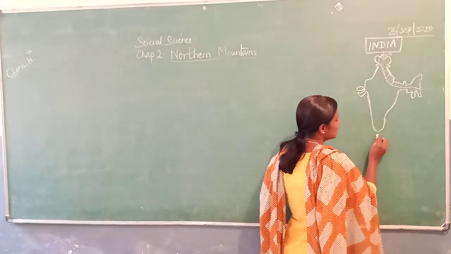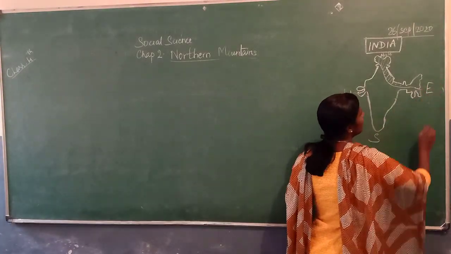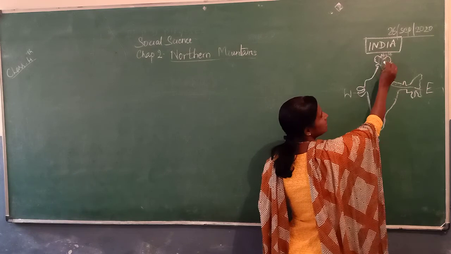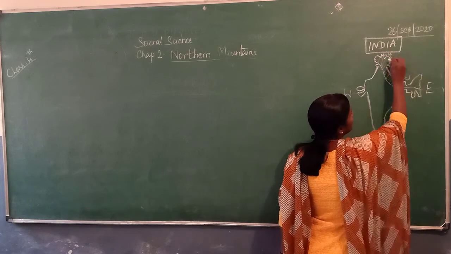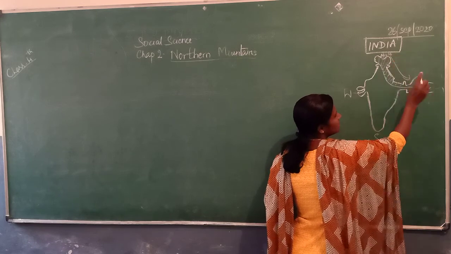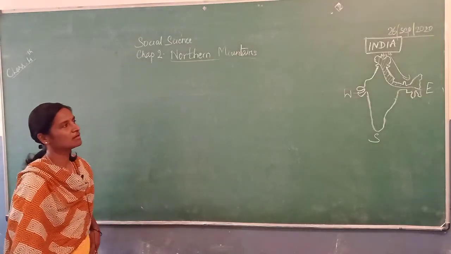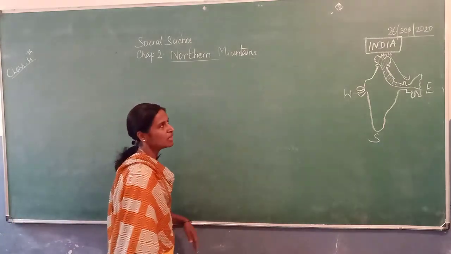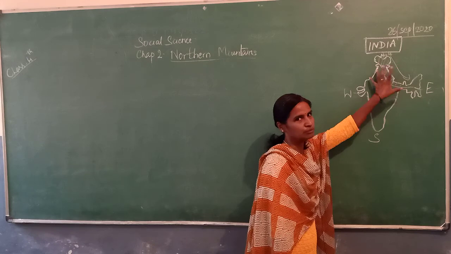This is north and this is south, west and east, right? The Northern Mountains lie in this region. Okay, north and northeast part of India. Northern Mountains are located in north and northeast part of India.